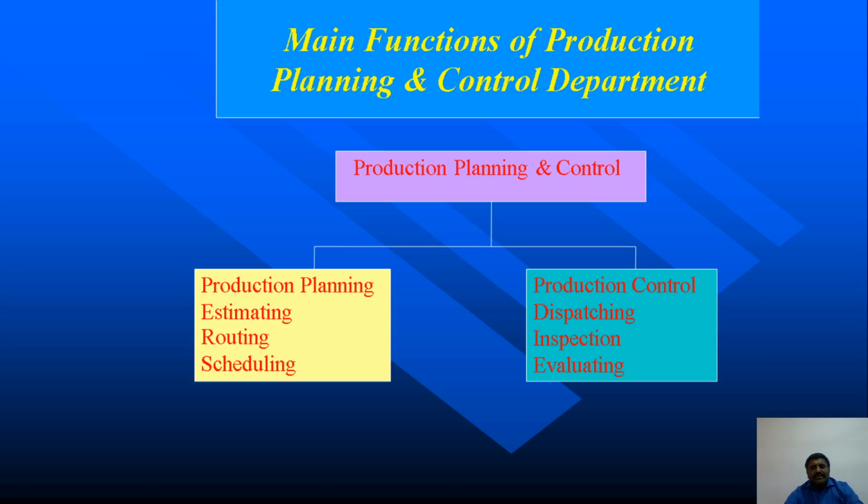Okay, so there is production planning and control, and another is production planning and production control here. In estimation, what is the cost it will take, what is the route, what are the ways we have to complete the task. For example, if I want to produce one bolt or a screw.